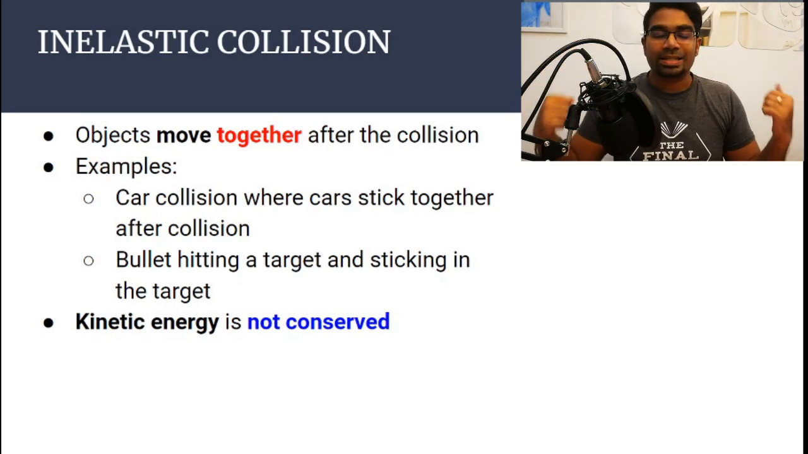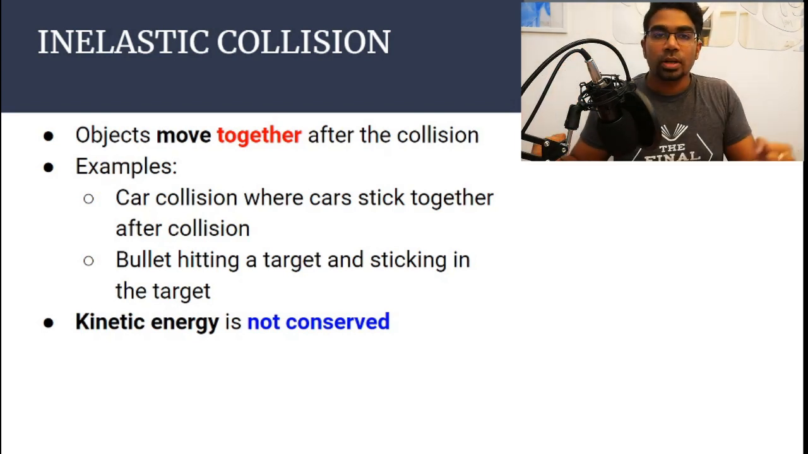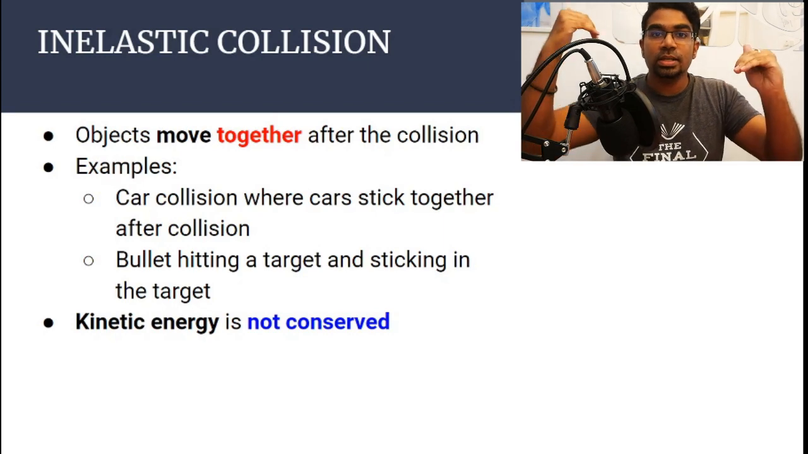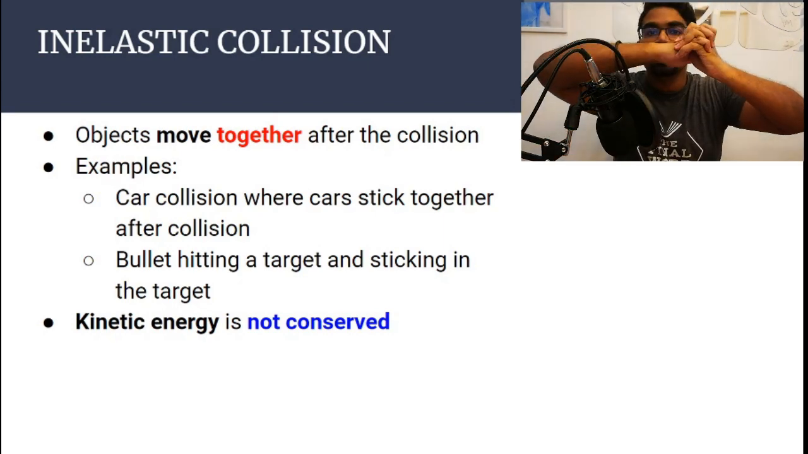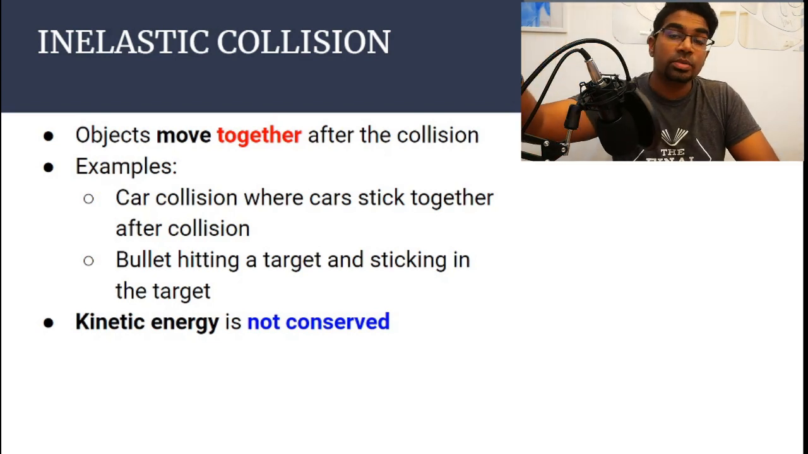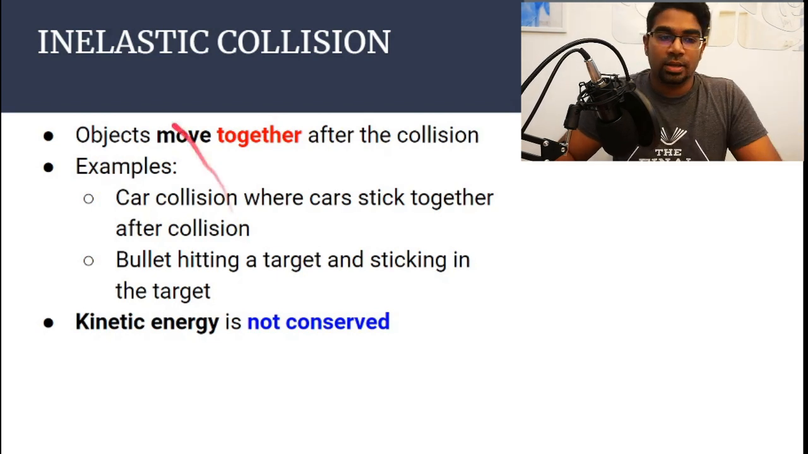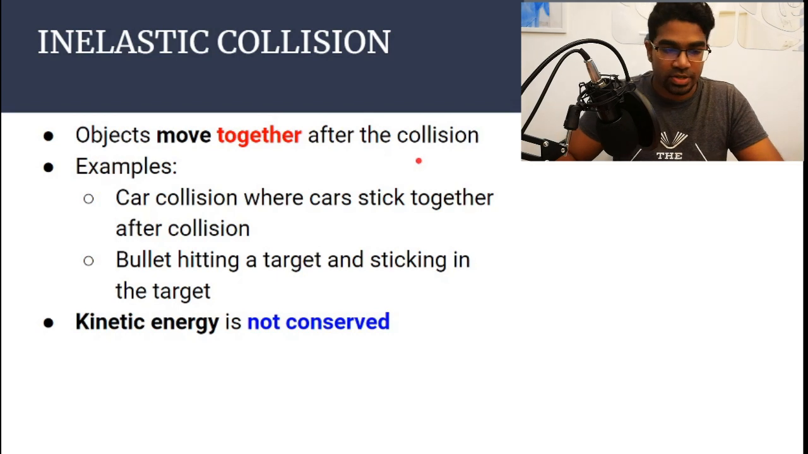Okay. So what is happening here? Some of the kinetic energy will be converted to heat energy and sound, and the energy that is used to get the work done of crumpling the car. So energy has been converted here from kinetic energy to many different forms of energy. That is why kinetic energy is not conserved in inelastic collisions. Whenever objects move together after collision, then you are to assume it is an inelastic collision.